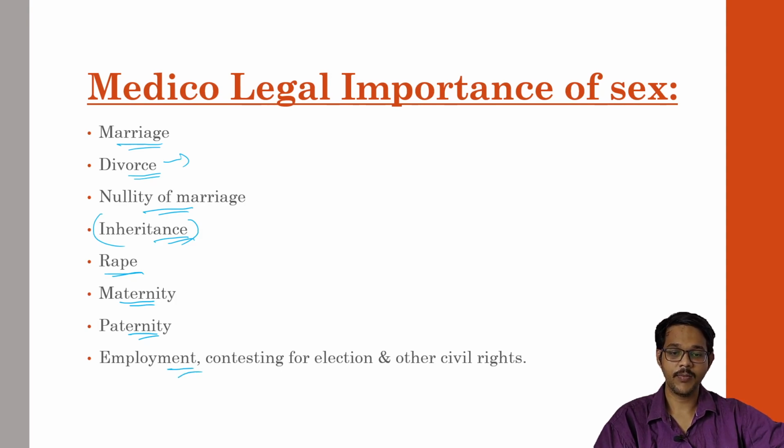In case of employment or contesting elections or other conditions where sex determination is important, like in the army where only males were recruited previously, but nowadays both sexes are recruited, though it was usually present in certain employment conditions.